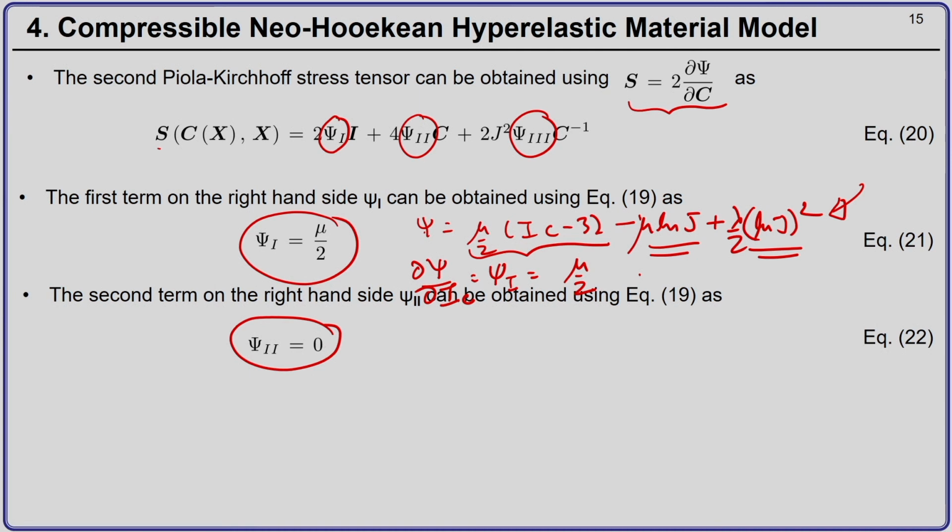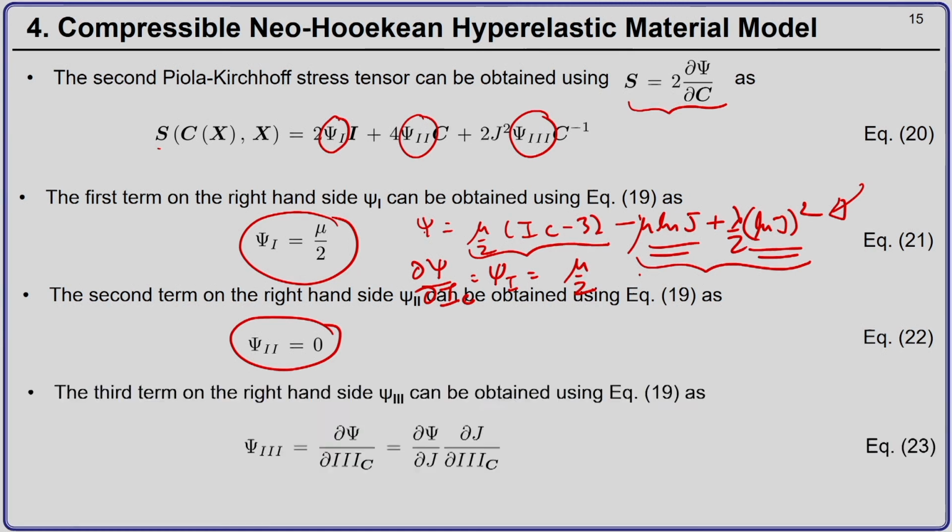Now, for the third invariant, the last two terms are dependent on the third invariant of the right Cauchy-Green tensor.